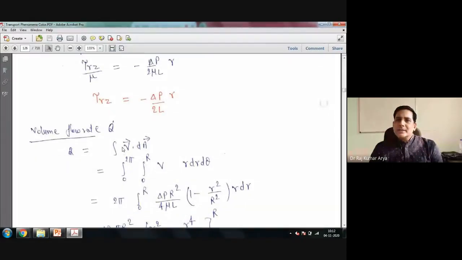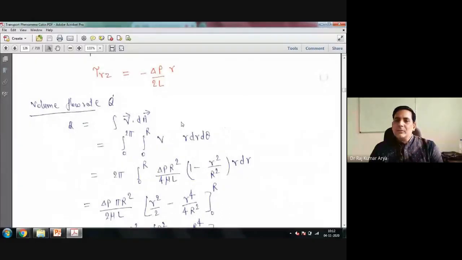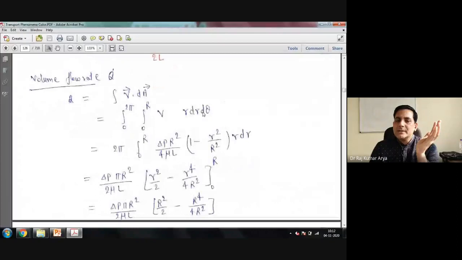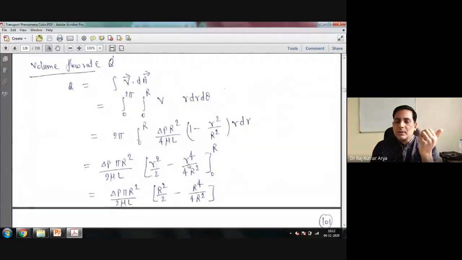Now you want to calculate your flow rate. Your flow rate calculation is the same as in the previous case: V dot dA, velocity multiplied by differential area, integrated over the entire area. In cylindrical coordinates, dA is r dr d theta. Because you are talking about the full pipe, theta goes to 2 pi, and therefore you already have 2 pi here. The only thing left is r, so integrate that. You will get r square by 2, minus r to the power 4 upon 4 R square, from 0 to R.